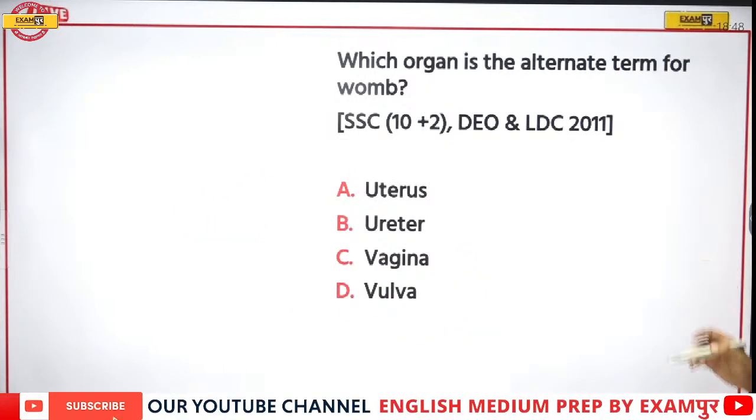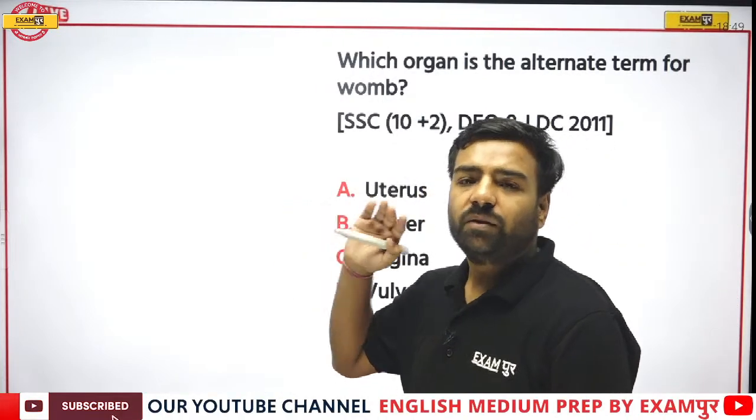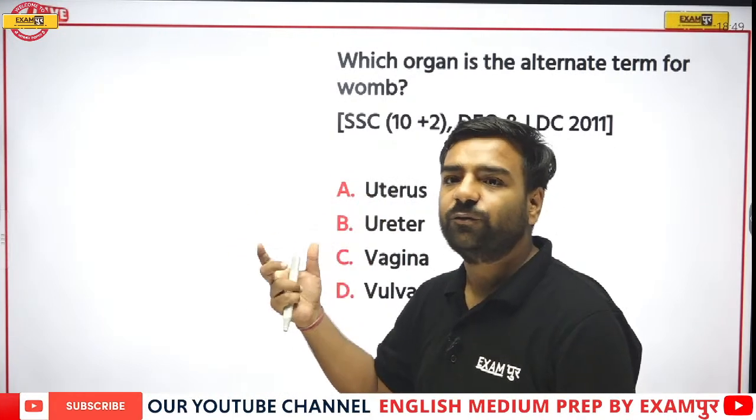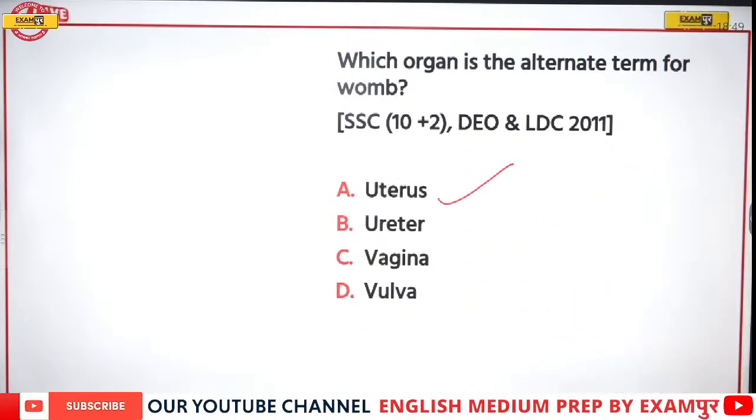Next, which organ is the alternate term for the womb? Now, please remember the location from where we took birth. We can say that was uterus, or we can say that is womb. So uterus and womb are both one and the same thing. So here option number A would be correct.